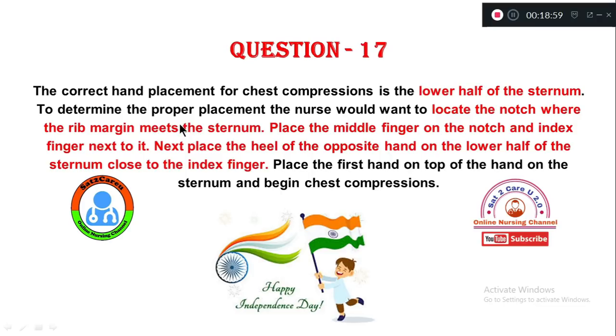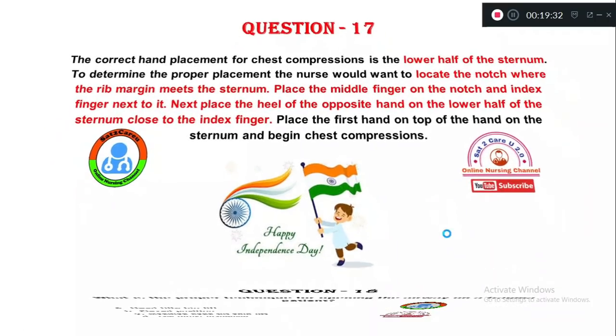To determine the proper placement, the nurse should locate the notch where the rib margin meets the sternum. Place the middle finger on the notch and the index finger next to it. Next, place the heel of the opposite hand on the lower half of the sternum, close to the index finger. Place the first hand on top of the hand on the sternum and begin chest compression. Now let's see question number 18.